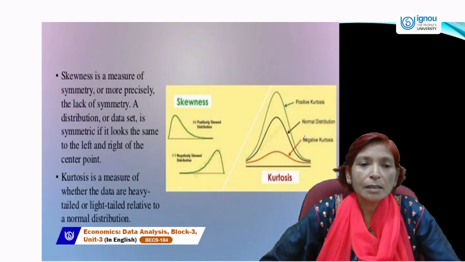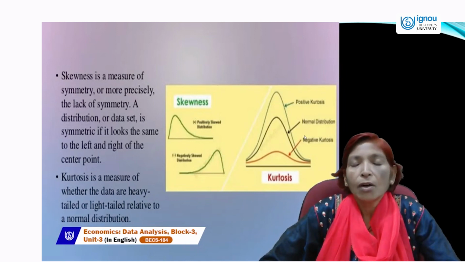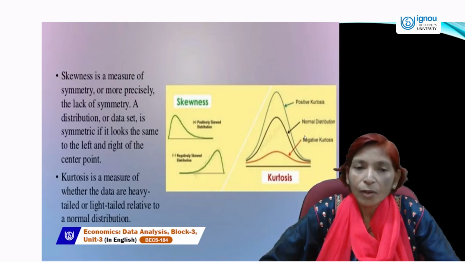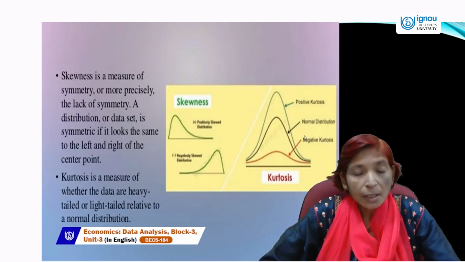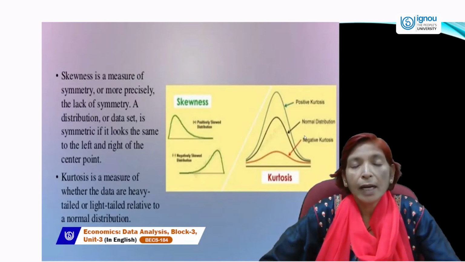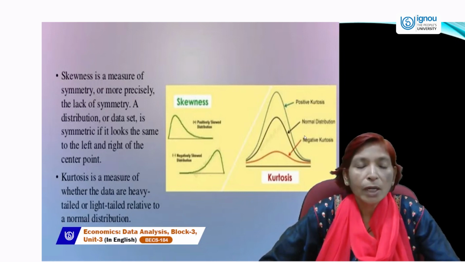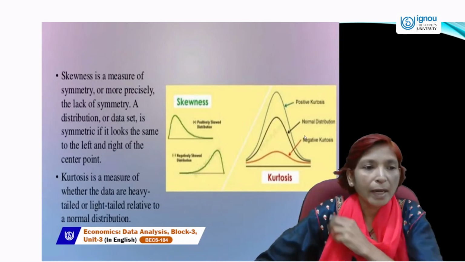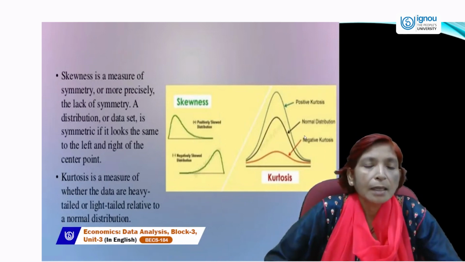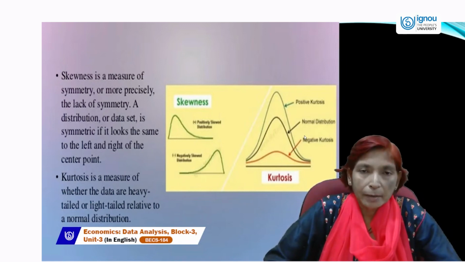If data is equally distributed or normally distributed, that will be called normal distribution of a frequency. But if the distribution has a lack of symmetry or equality, that is called skewness. Skewness is a measure of symmetry, or more precisely, the lack of symmetry.